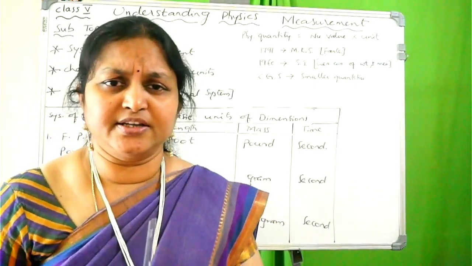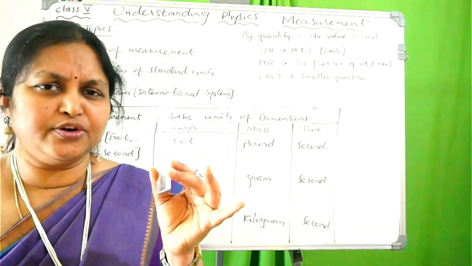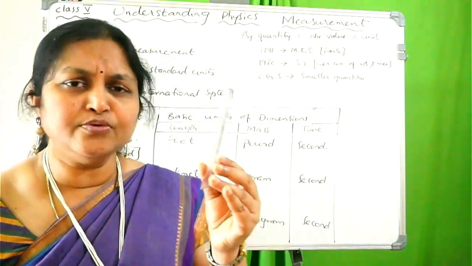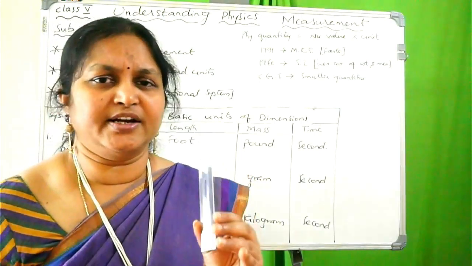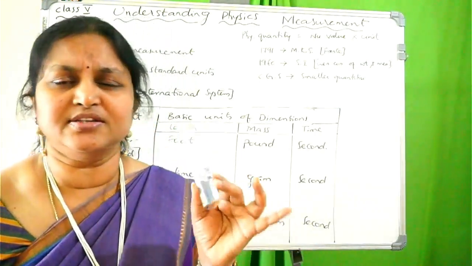So that is the first characteristic: is it medium size, and can we conveniently use it or not? This is the first characteristic of the standard unit.